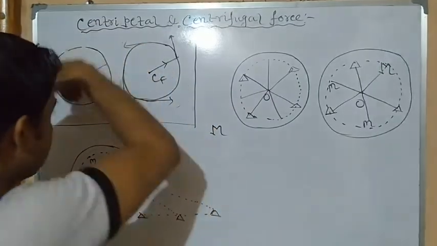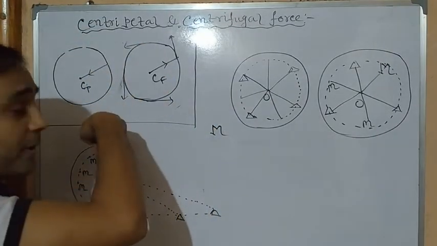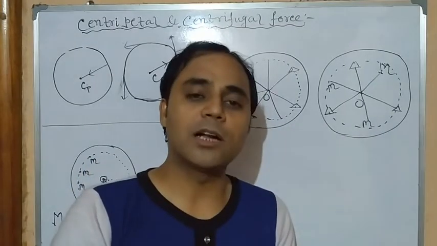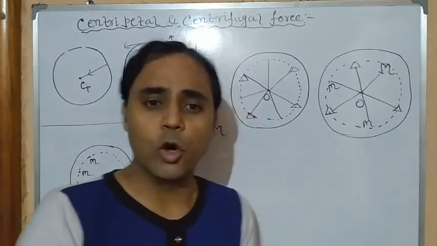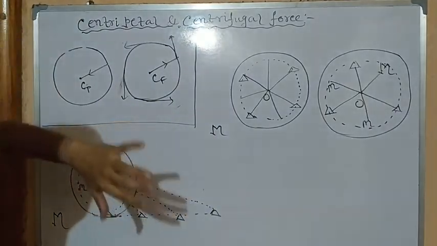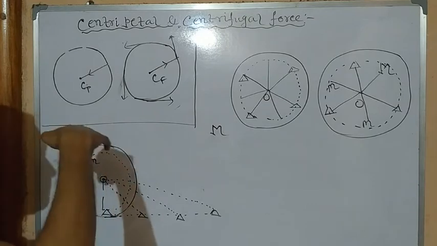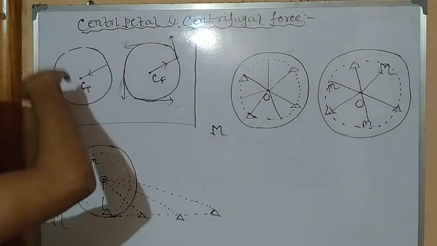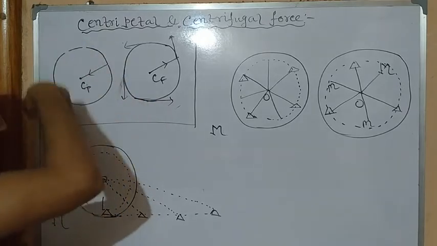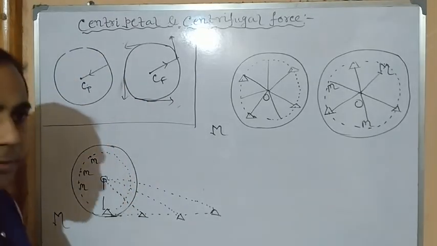Now the force which acts inward, obviously there will be a reactional force according to Newton's third law, that is every action has an equal and opposite reaction. So a force which makes the object rotate and gives the tendency to plunge or dive into the center is called centripetal force.